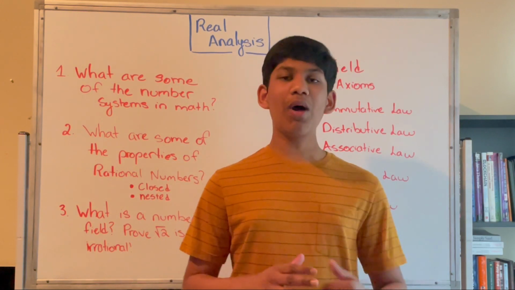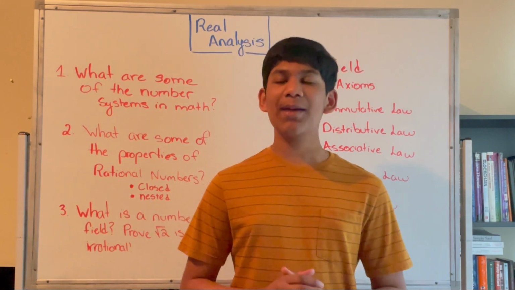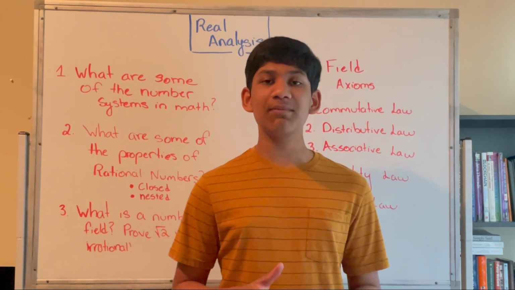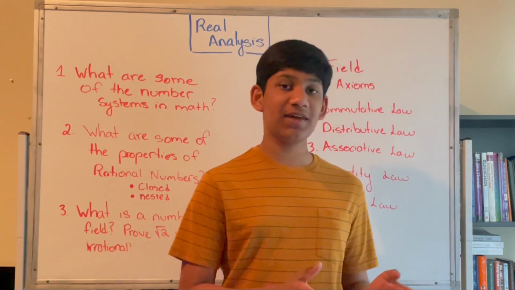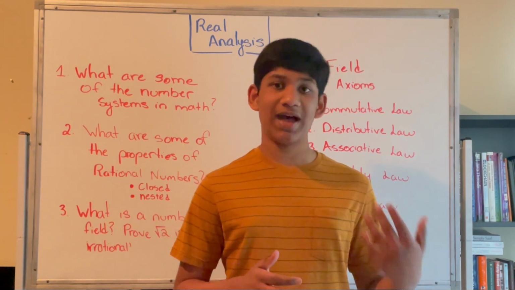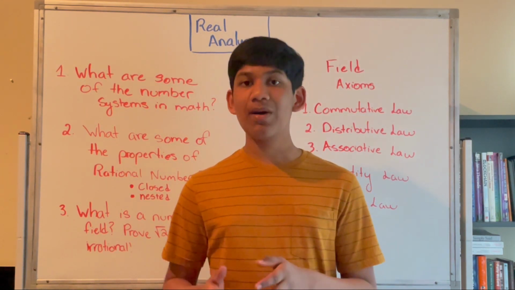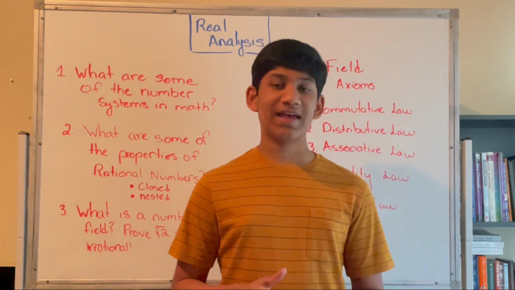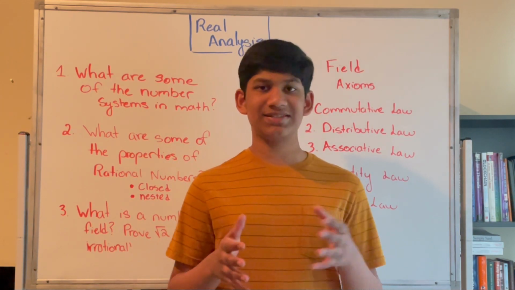Hi everyone, welcome back to my channel, and today I'm going to be talking about real analysis. In this video, we're going to be talking about how number systems form number fields after following a certain set of axioms. Near the end of this video, we're going to be talking about how to prove that the square root of 2 is irrational, as this is an important proof in mathematics itself.